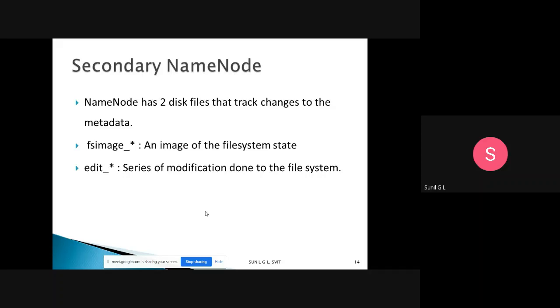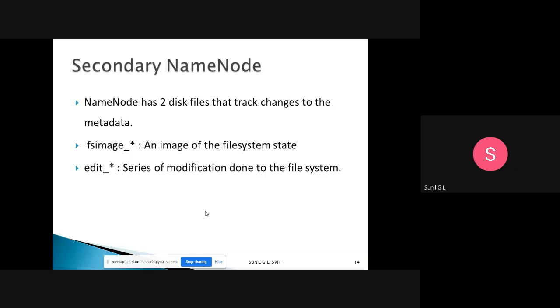The first is the FS image, the directory structure of the whole file system. It is taken, and whenever it is to be uploaded to the name node, it is edited first and then uploaded to HDFS. The FS image is an image of the file system state: how many files there are at a particular time and so on. The other is the edits file, a series of modifications done to the file system.